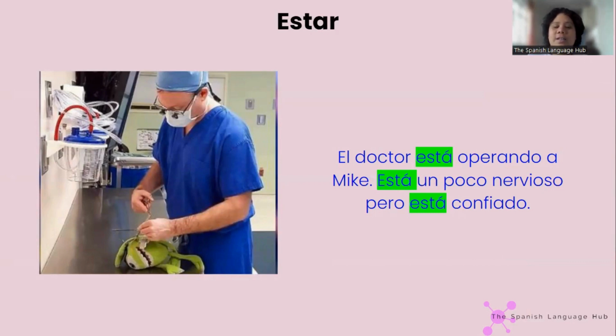So the doctor is operating or in a surgery. Mike. She's a little nervous, but he is confident, right? So again, estar, again, those three things: what they're doing, how they're feeling, and the location. In this example, we don't have a location, but we can say el doctor está en el hospital operando a Mike, right?